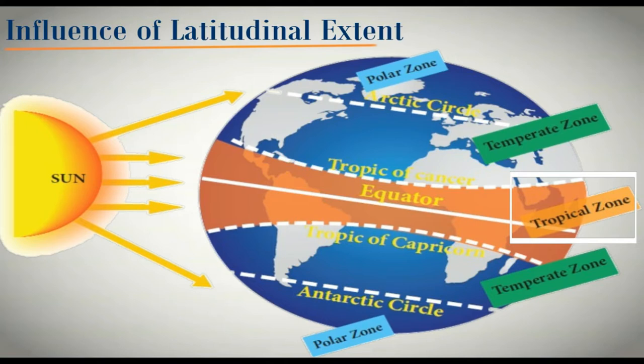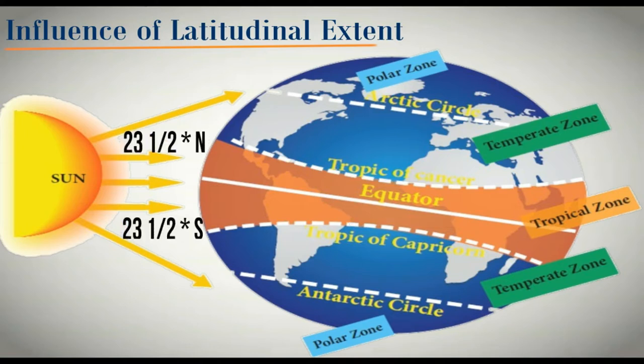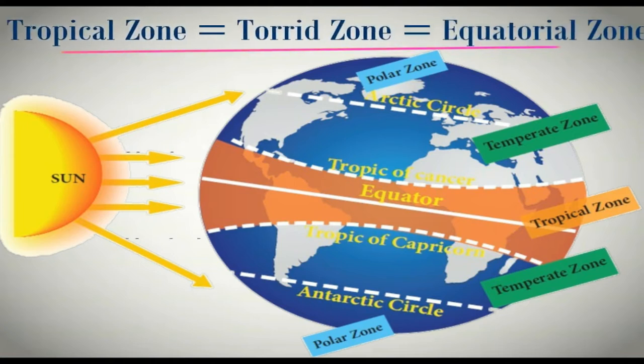So that is why it is known as the torrid zone. Apart from torrid zone, it is also known as the equatorial zone, since it is near the equator, and the area it covers, ranging from 23.5 degrees north to 23.5 degrees south, is known as the north torrid zone or the south torrid zone. This particular area is also known as the tropical zone.